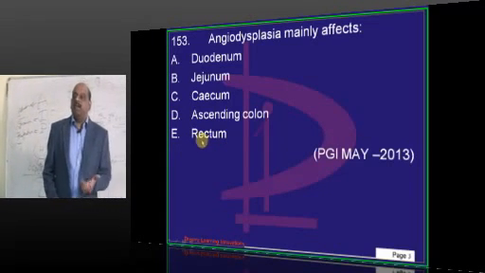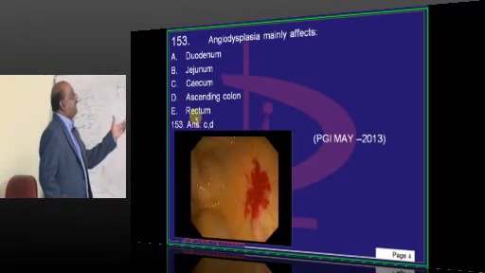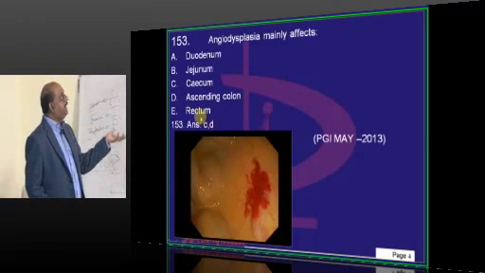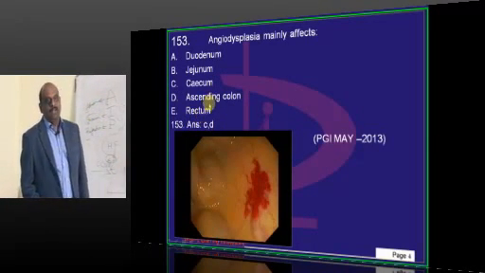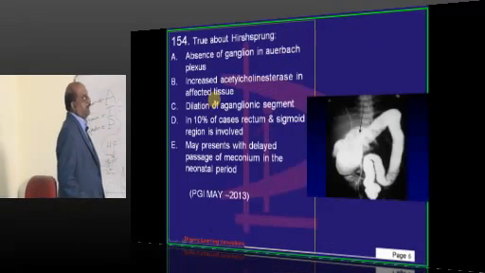What is the common location for angiodysplasia? So it is ascending colon and cecum are the classical locations, is what you need to remember.